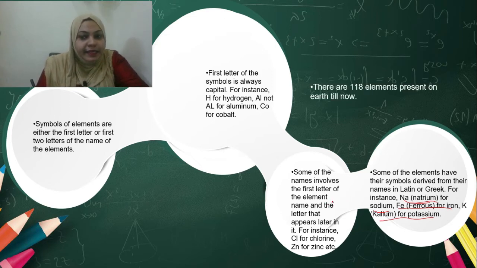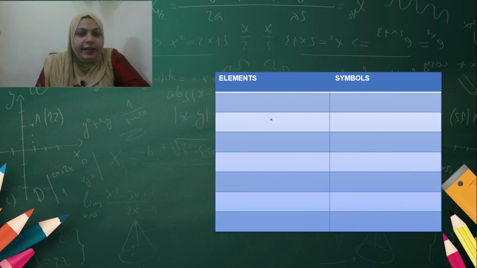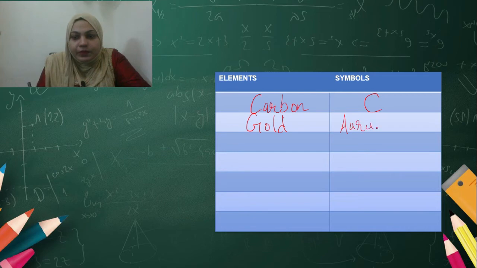So there are 118 elements present on earth till now. So each symbol represents each element. Now you can see the table. Here we can write some elements with their symbols. First we can write carbon. So what is the symbol for carbon? C is the symbol for carbon. Secondly we can write gold. So gold actually originated from aurum. So this is why Au is the symbol for gold. Next we can write silver. Silver is originated from argentum. So Ag is the symbol for silver.